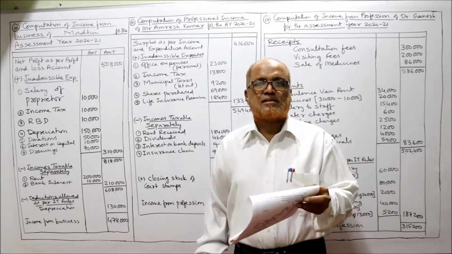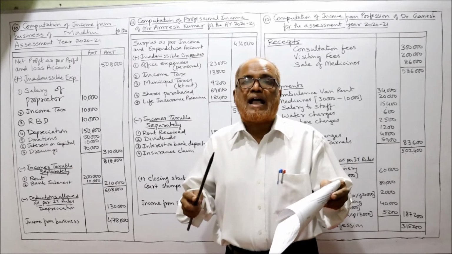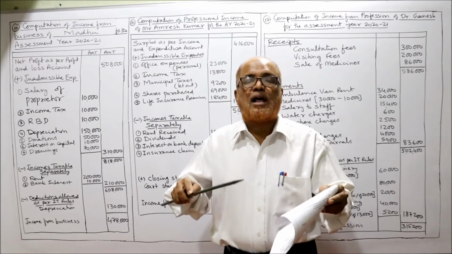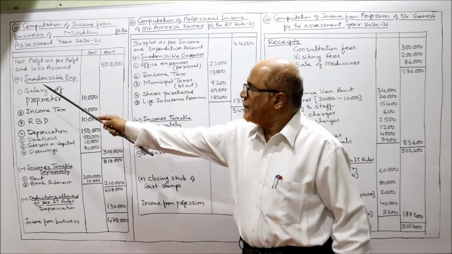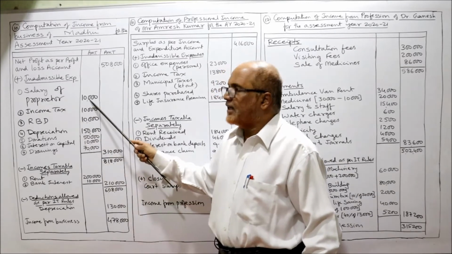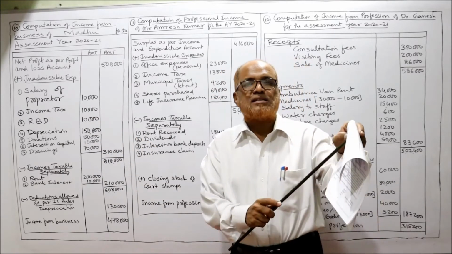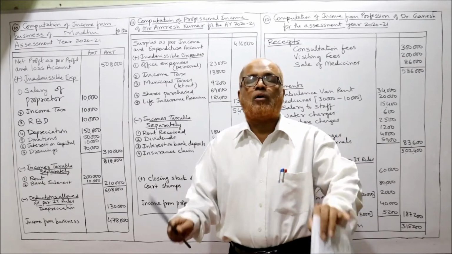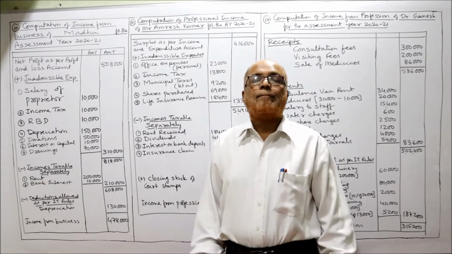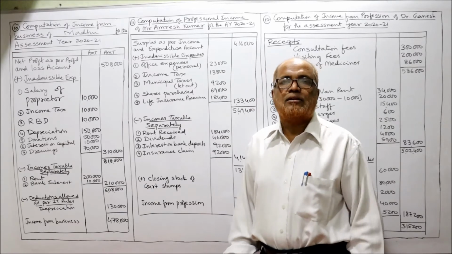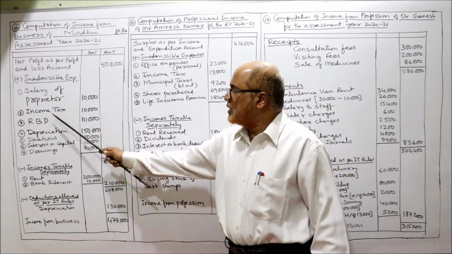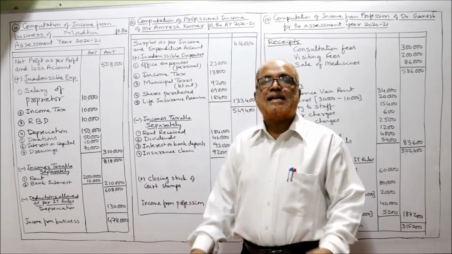First one, salaries. But it is given in adjustment, salaries include proprietor's salary. So proprietor's salary will be disallowed. Salary of proprietor 10,000. Disallowed. Second, income tax. Income tax is given on the debit side. It is disallowed because income tax is a personal tax of the assessee, not a business expenditure. So disallowed. Next one, sales tax.